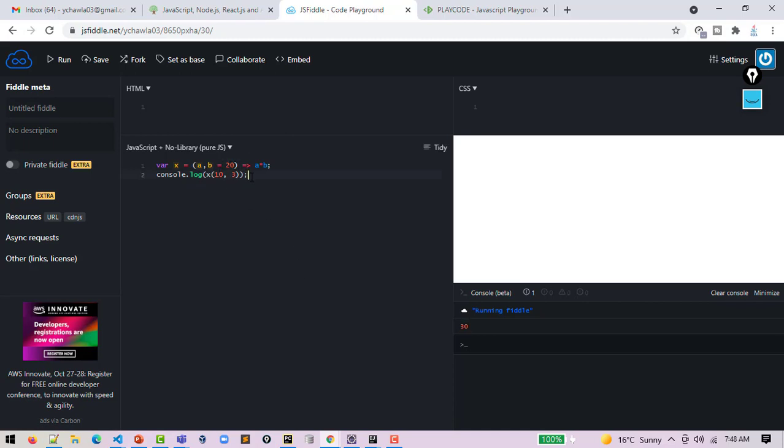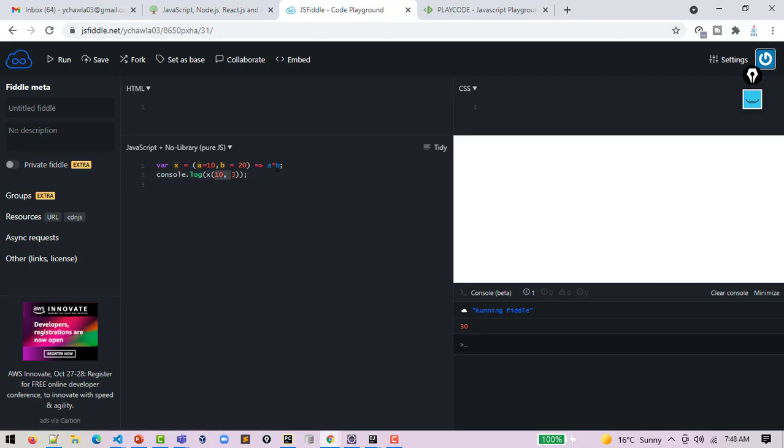And there is one more catch, which is, what if you want to give a default value to the first parameter? For example, you gave a default value of 10 to the first parameter. Now also it should give me the output 30.